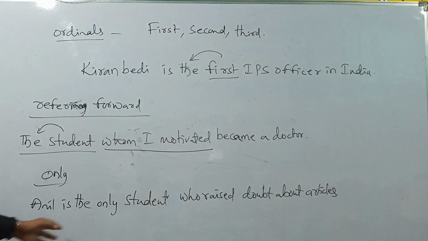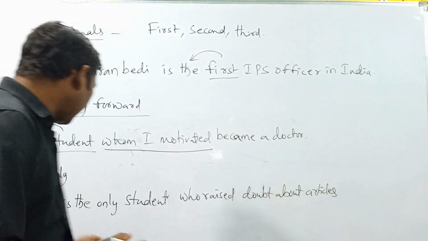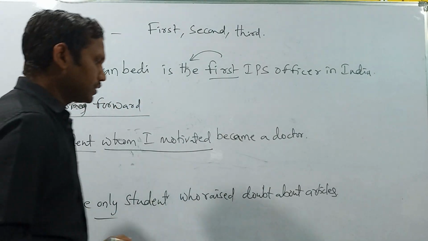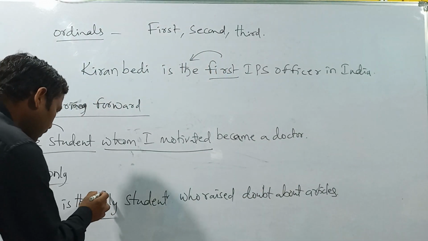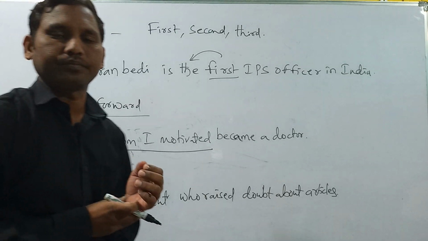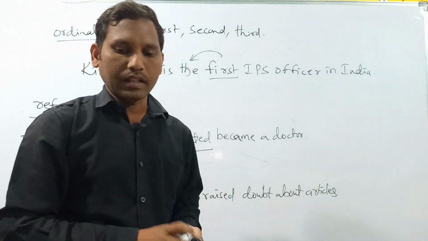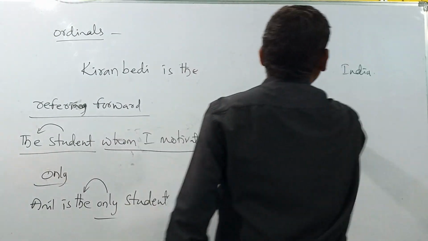Okay, Anil is the only student. Only here means single, one person. So when we use "only" as an adjective, before that "only" we use "the". This is another rule.